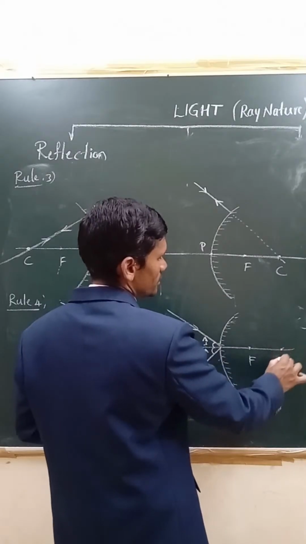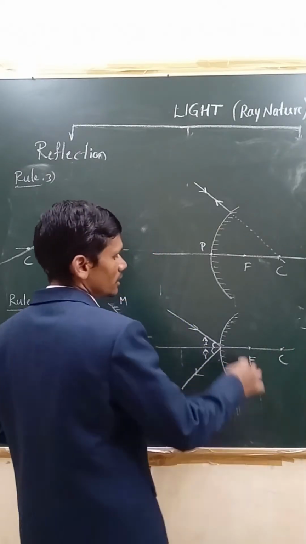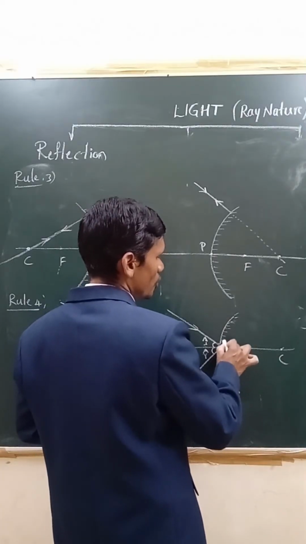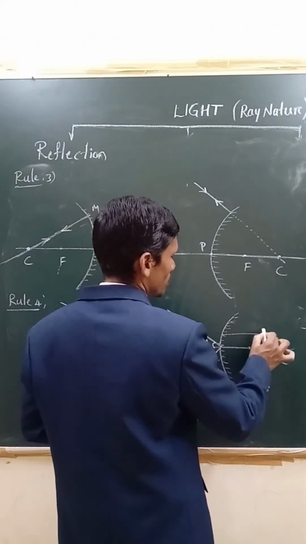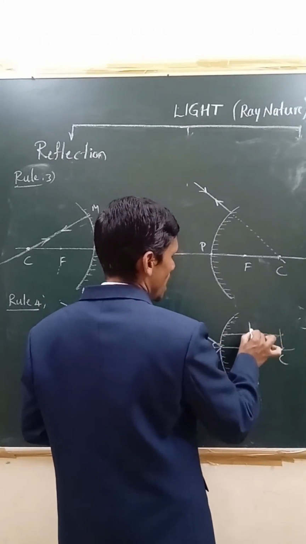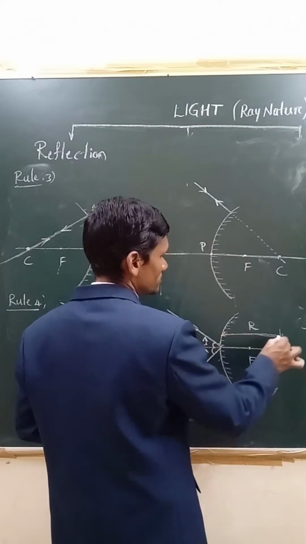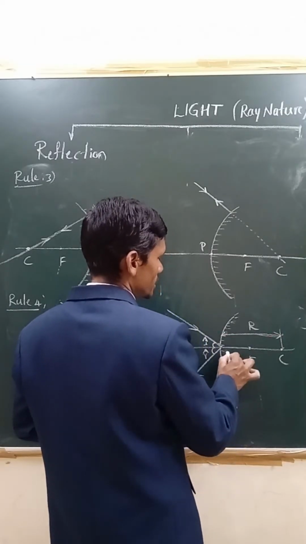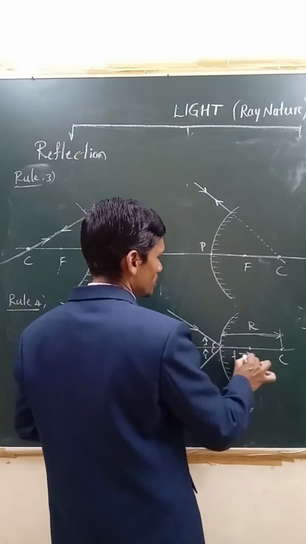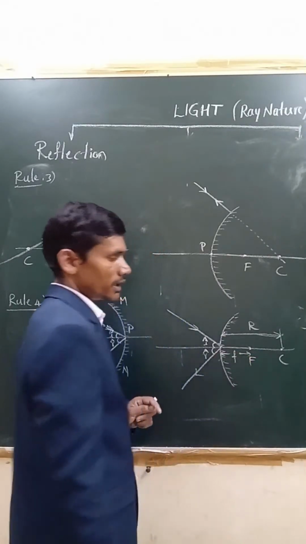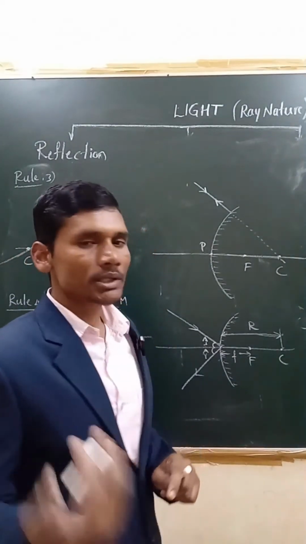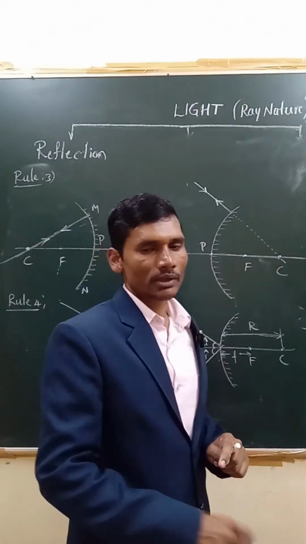Center of curvature is behind the mirror. Okay. This total distance, as we already studied, what is this? The distance between pole and center of curvature. We call this as what? Radius of curvature. Okay, this is denoted by r. And this distance between pole and principal focus is called f. It is denoted by small f, that is focal length. Remember. Okay, focal length means the distance between principal focus and pole of the mirror, right?